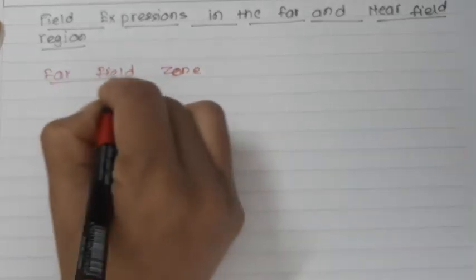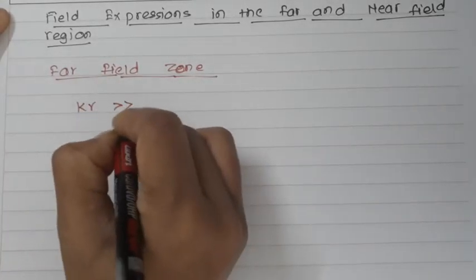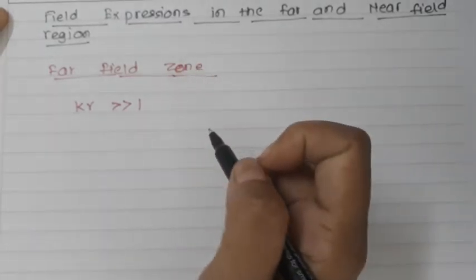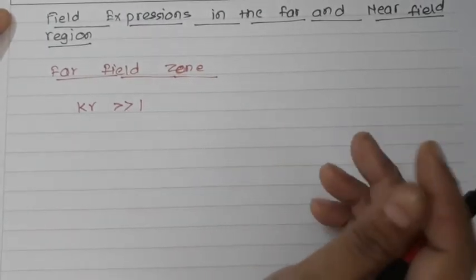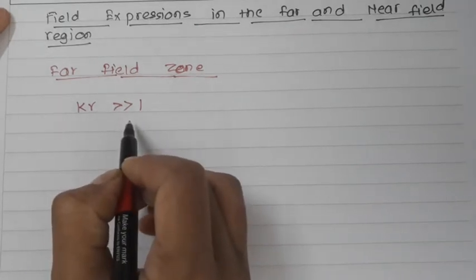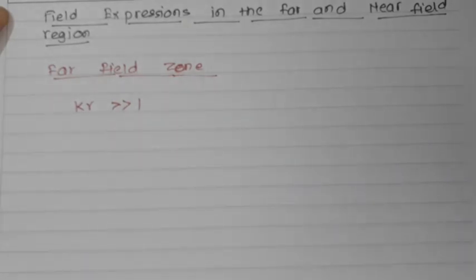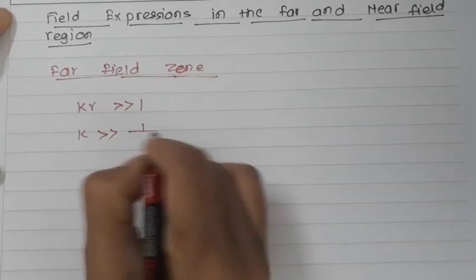The far field zone is the zone where kr is very much greater than 1. If we restrict the observation point far away from the source, kr must be much greater than 1, so k is greater than 1 by r.